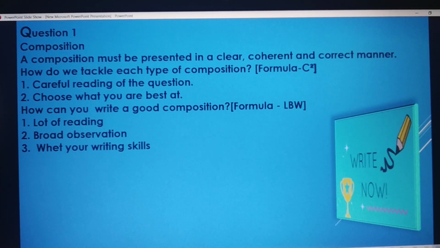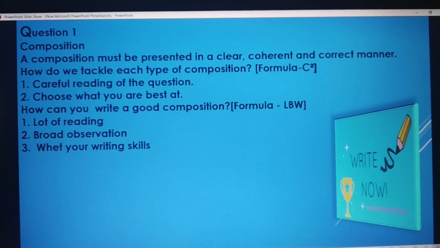Question 1, composition. A composition must be presented in a clear, coherent, that is logical and correct manner. I'll give you one formula how to tackle each type of composition. My formula is C square. The first one is careful reading of the question. As I always tell you, you must read the question carefully, understand it properly, understand in depth, underline the keywords in that question, then only start writing.